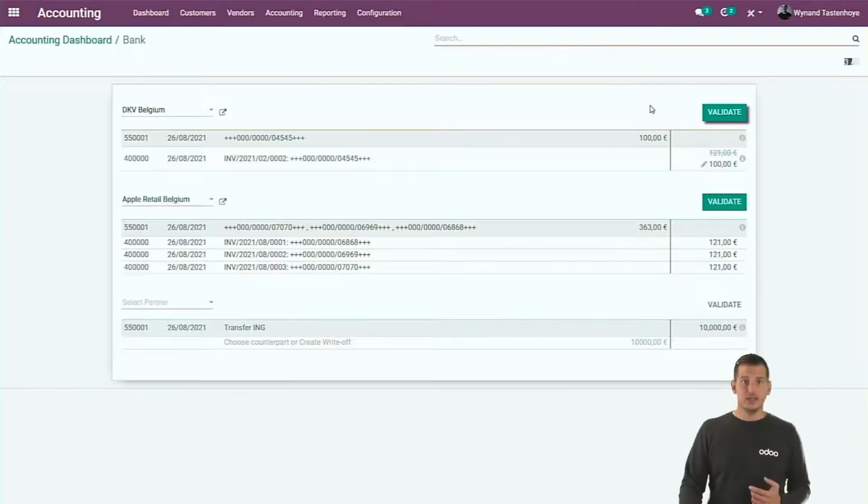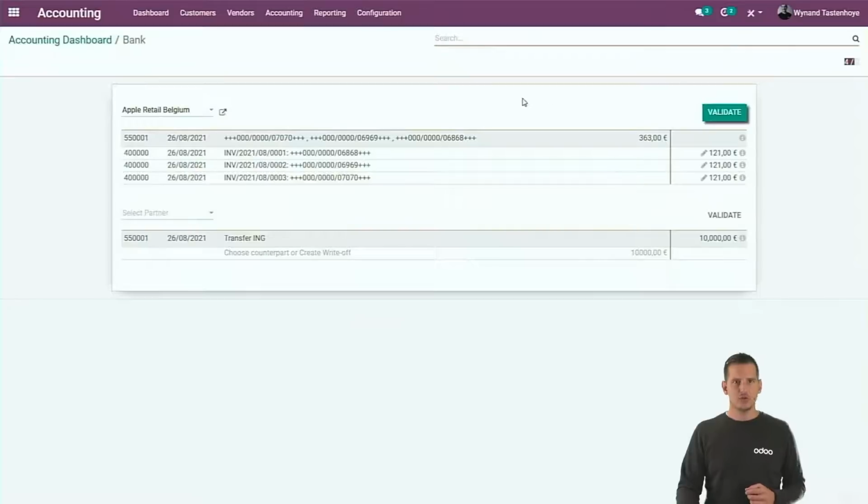The next one is again an incoming payment for DKV, but you can see that the amount is less than before. So it's, let's say, under the acceptance. In that case, we will not write it off, but we will just propose a partial payment so that you can still chase them for the remaining amount. And not only single invoices can be proposed by the reconciliation, also different customer invoices. If we have multiple labels over there, it will immediately match with the different customers.